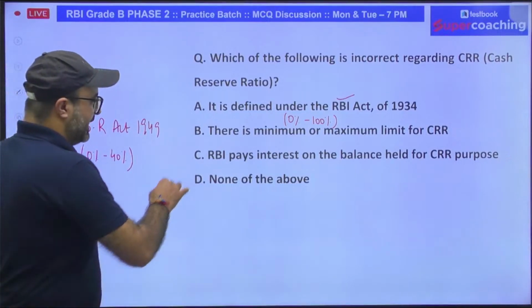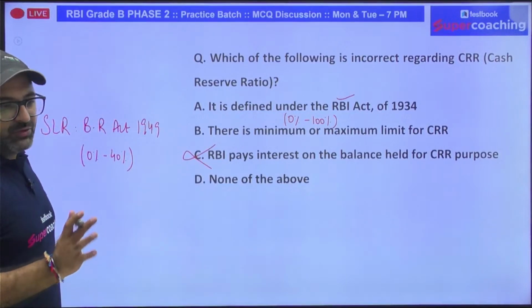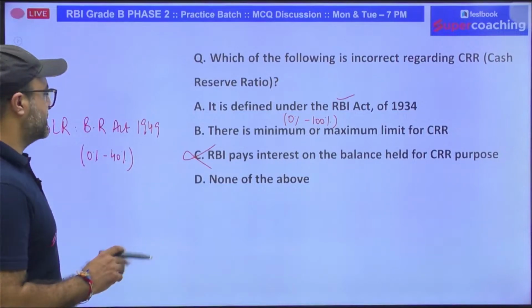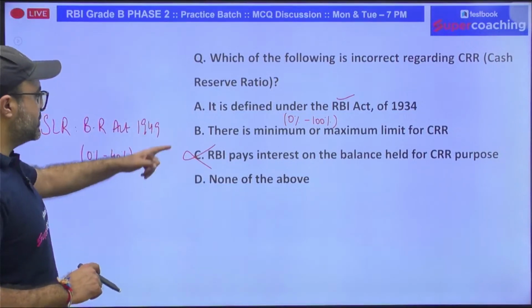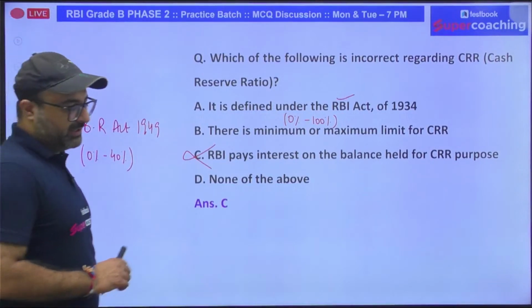RBI pays interest on the balance held. In case of CRR, no sir, RBI does not pay any return, any interest on your cash reserve ratio. So out of all these, which statement is incorrect? C option is incorrect. That will be your answer.